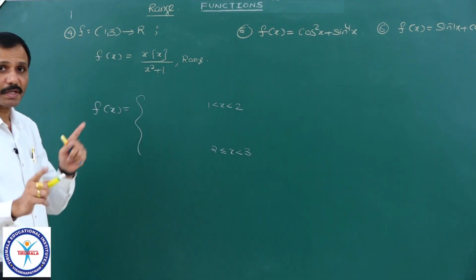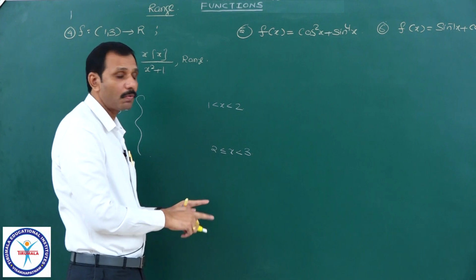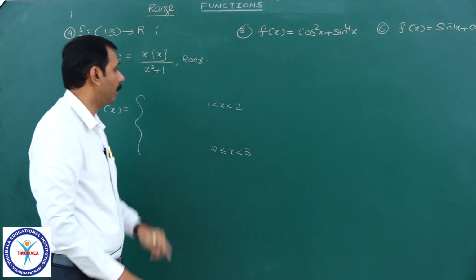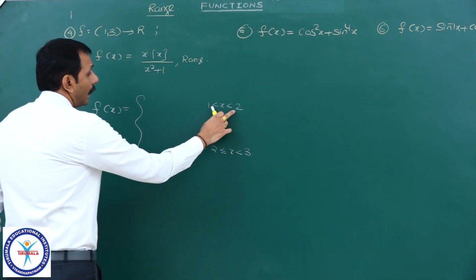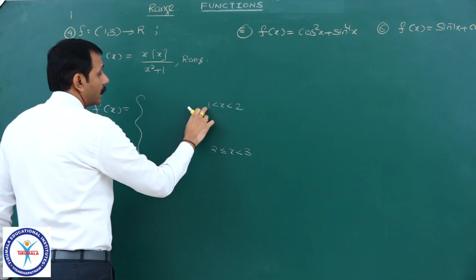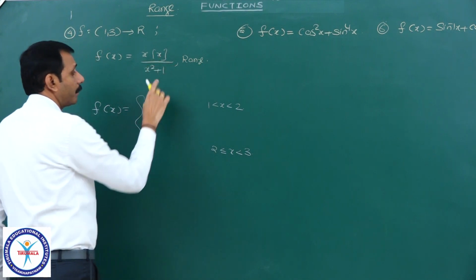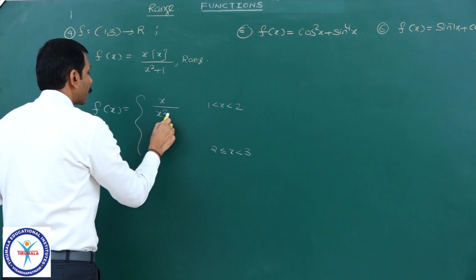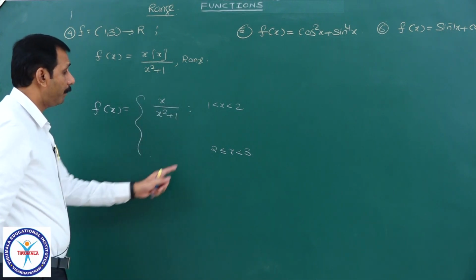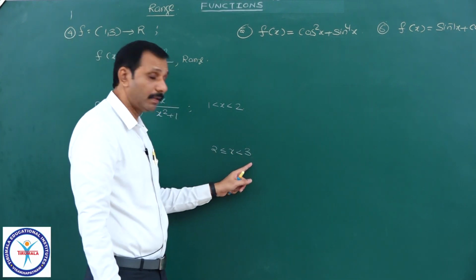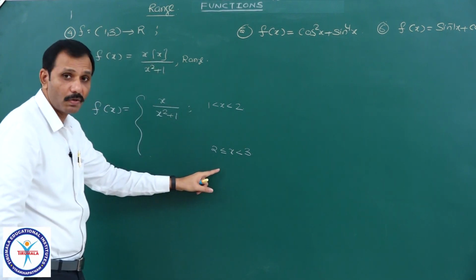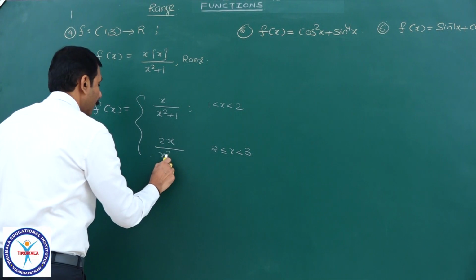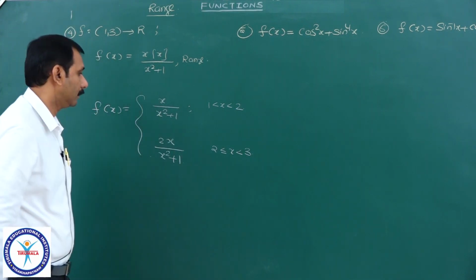Yes, the value of step x changes at x equal to 2 only: less than 2, one value; greater than or equal to 2, one value. Less than 2 means when x lies between 1 and 2, what is the value of step x? 1 only. Therefore it will become x into 1 by x square plus 1, and between 2 and 3, open 3, the step x value equals 2 only. Therefore in this case it will become 2x by x square plus 1.